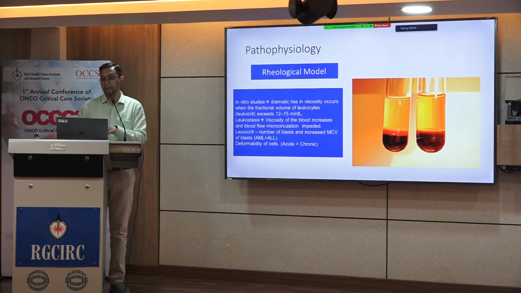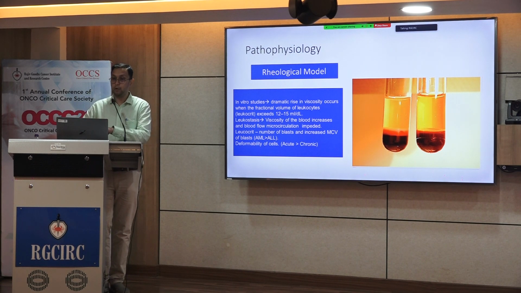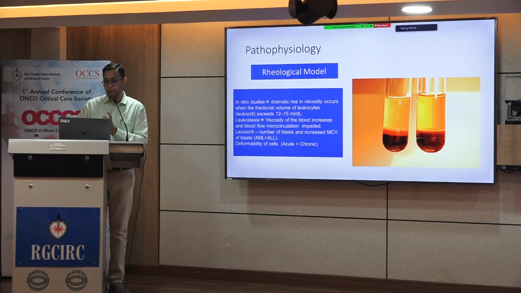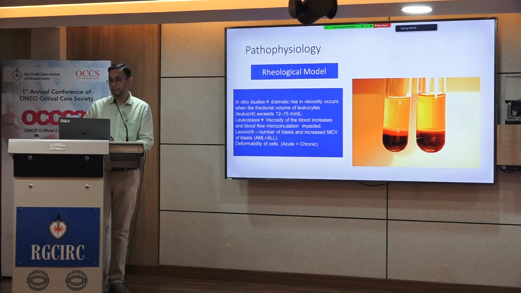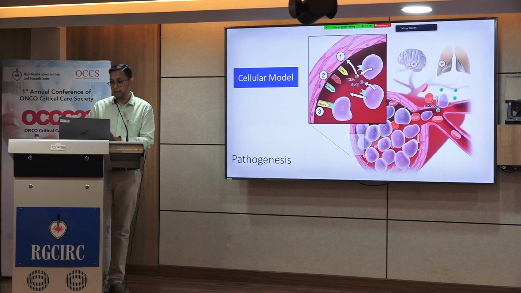Now, it has been seen in in vitro studies that when there is an increase in the leukocyte concentration, that is the concentration of the blasts, there is a proportionate increase in the viscosity of the blood. So, it is suggested that when there is an increase in the viscosity, this leads to leukostasis, and this takes place most commonly in the cerebral vasculature or in the pulmonary vasculature. However, this doesn't explain the full spectrum of complications that we see. So, hence currently the cellular model is the accepted pathophysiology.